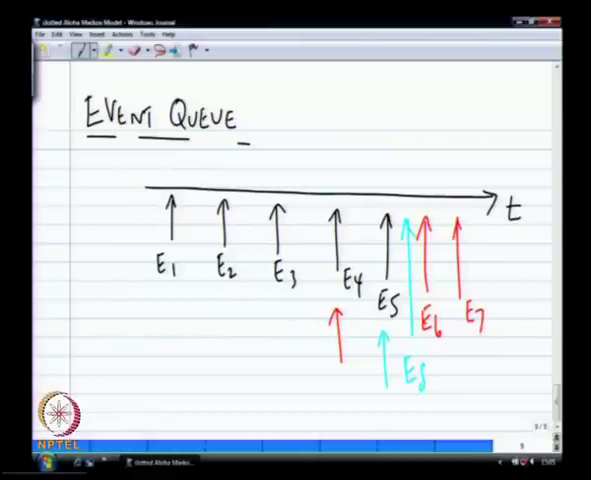Every time you have to create some events. As part of your logic, you start off with, say, only one event. The event is, let us say, the first arrival in the system, and then the first arrival in the system when processed will spawn the next arrival in the system, and so on.